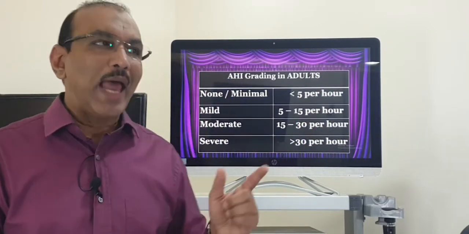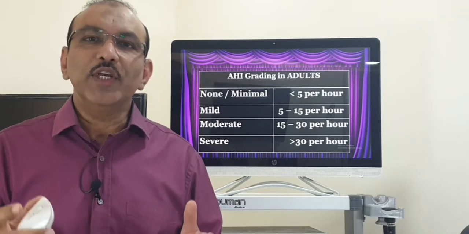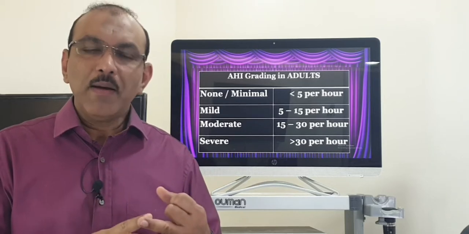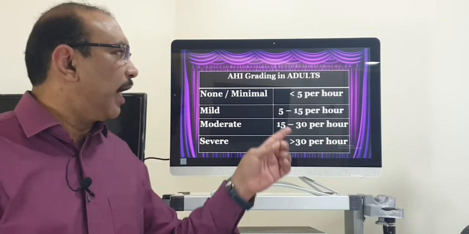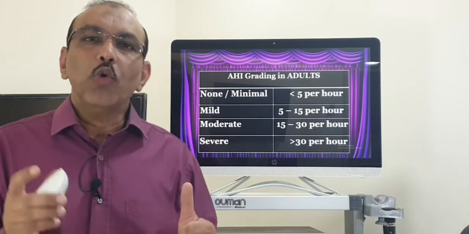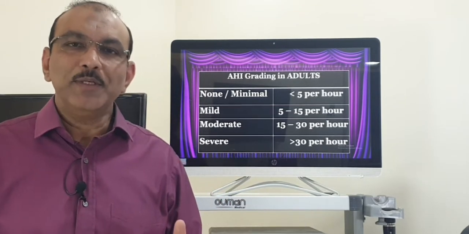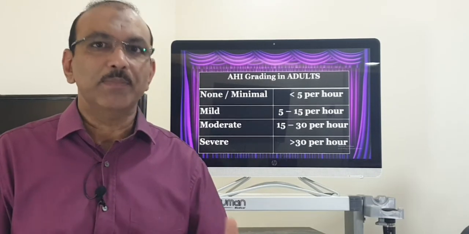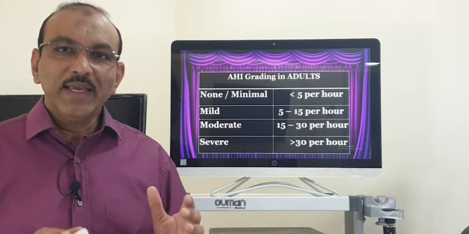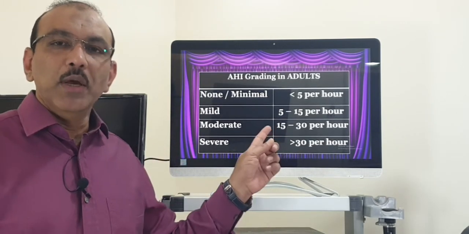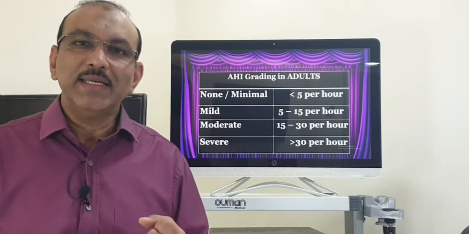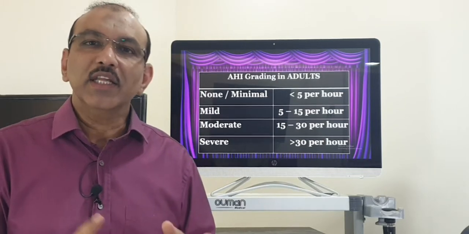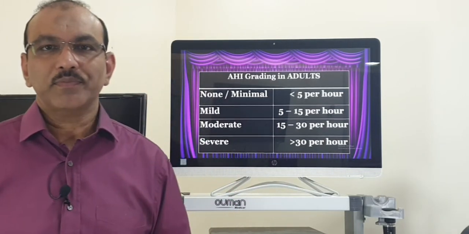So why am I telling you about apnea and hypopnea? Because there is an index called the apnea hypopnea index. With this index we can know the severity of sleep apnea. Apnea plus hypopnea per hour is calculated. For a normal person when he sleeps, an apnea hypopnea index of less than 5 per hour is accepted. But if the index is a bit more than 5 and less than 15, it is a mild case, more than 15 and less than 30 is a moderate case, and more than 30 of course is going to be a severe case of sleep apnea.